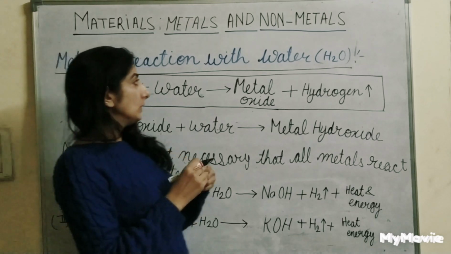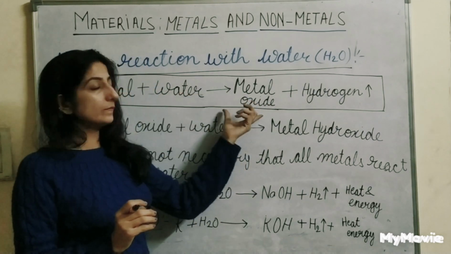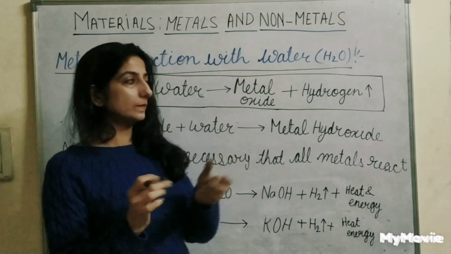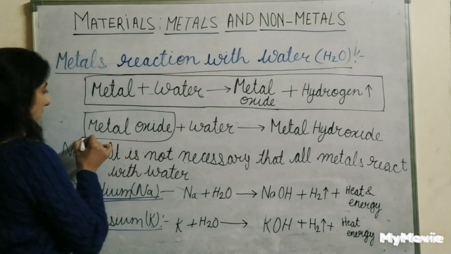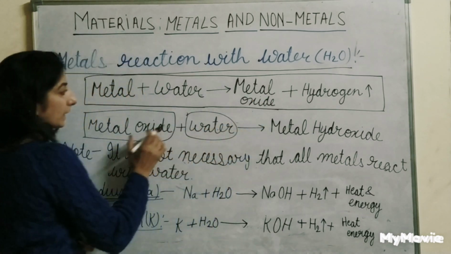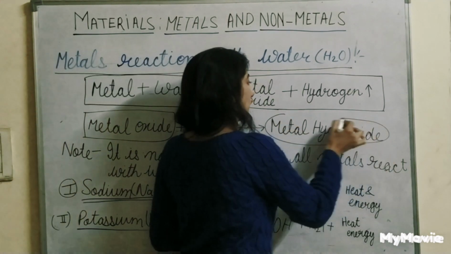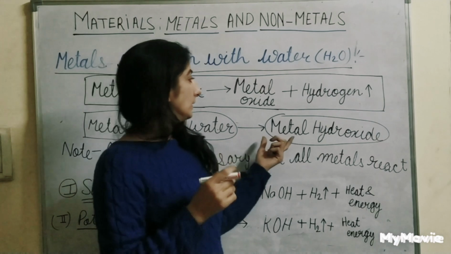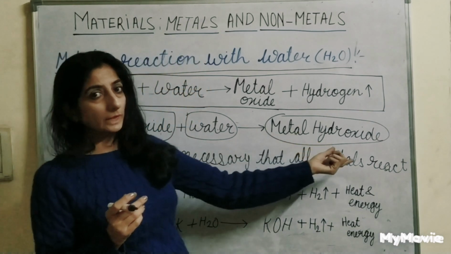Now, this metal oxide further reacts with water and gives us metal hydroxide. So finally, by the end of the reaction, we get metal hydroxide.